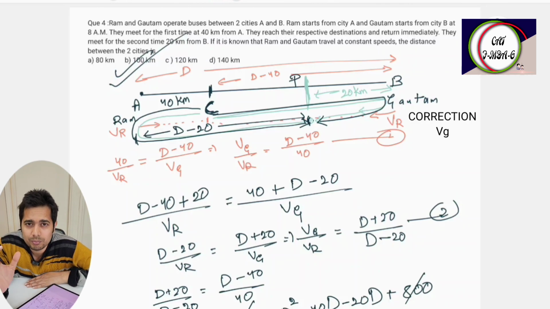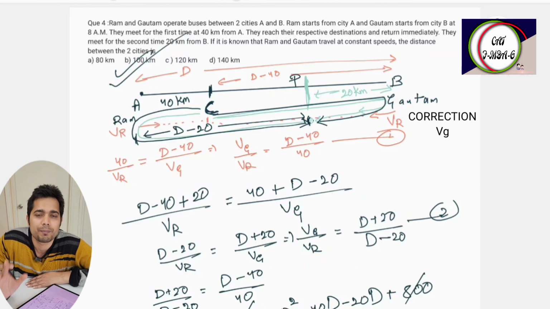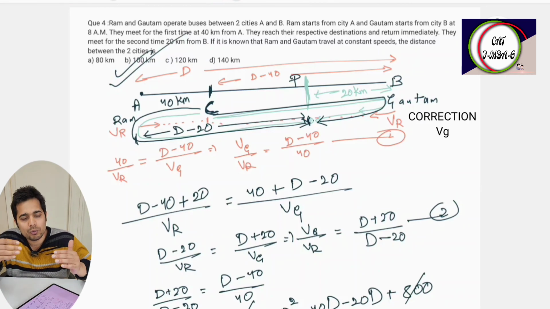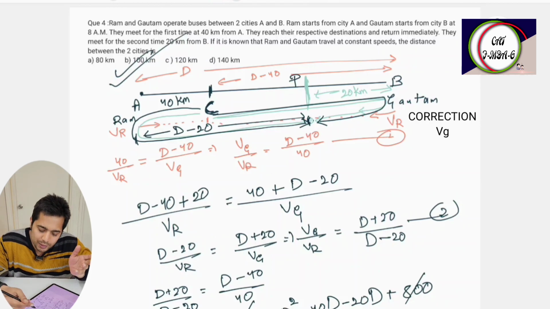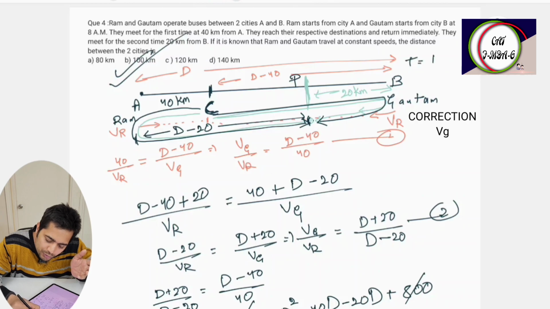So clear your concept here in time, speed, and distance. Only one single formula is used: distance is equal to speed into time. Whenever two people are meeting together, you have to just focus: time is constant here. So I can use total time is equal to t1 plus t2, where t is equal to distance upon speed. You can play like this.